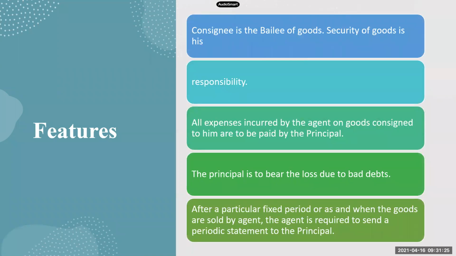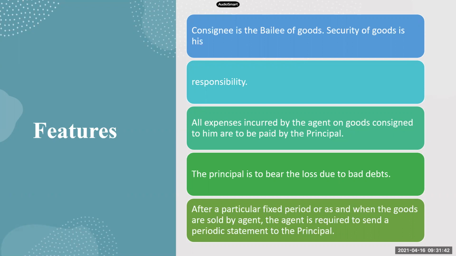Consignee is the bailee of goods. Security of goods is his responsibility. So the consignor has sent the goods to the consignee. Now, as long as the goods are with the consignee, it is his responsibility to take care of the security of goods.